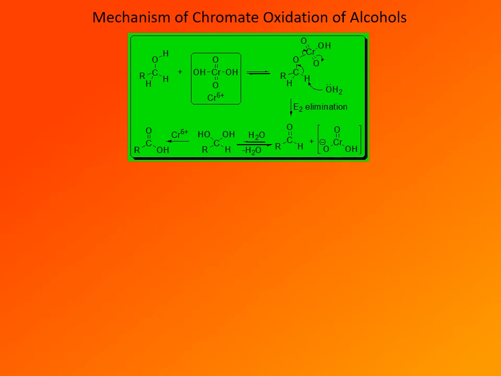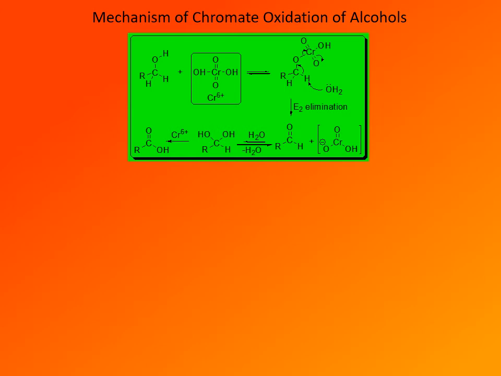The reaction mechanism of chromate oxidation of alcohols involves initial formation of a chromate ester intermediate. Here we can see it on an example of a primary alcohol. Reaction with unstable chromic acid, we assume that is one of the species present in the solution, results in formation of a chromic ester intermediate, which is a highly reactive, unstable intermediate, and it reacts in an E2 elimination to give the corresponding carbonyl compound. So that is the actual oxidation step.